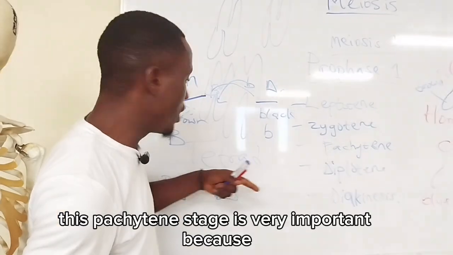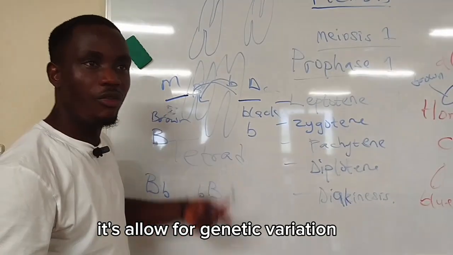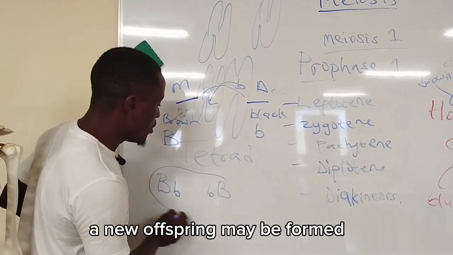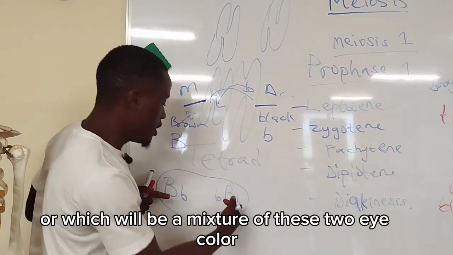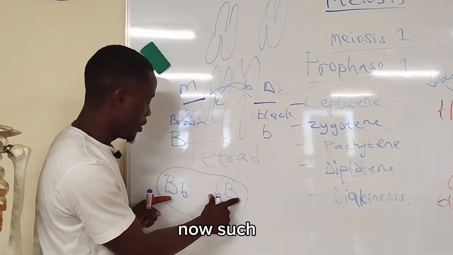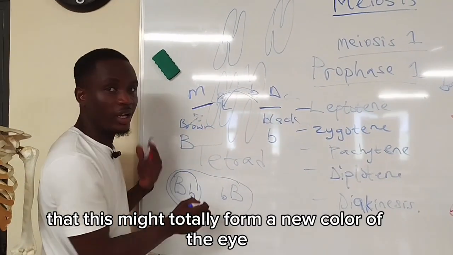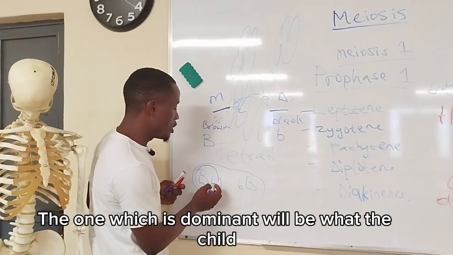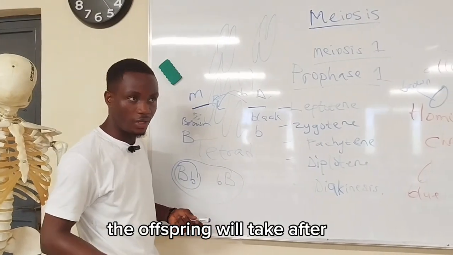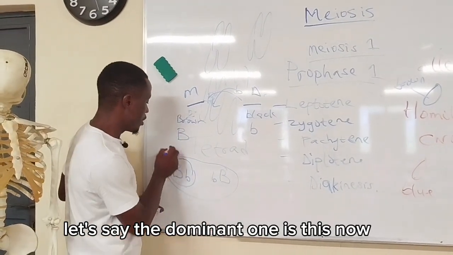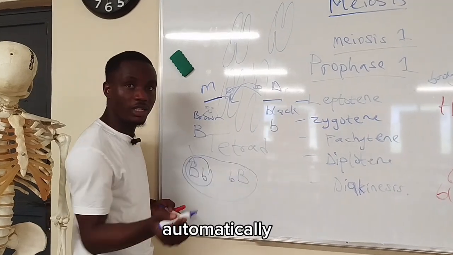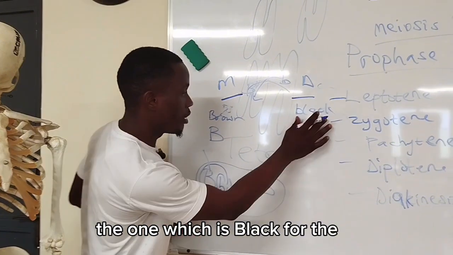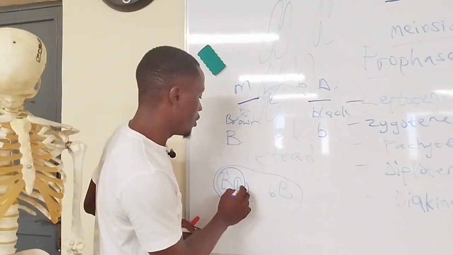This stage is very important because it allows for genetic variation. During this stage, a new offspring may be formed which will be a mixture of these two eye colors, such that this might totally form a new eye color for the offspring. Or in some cases, when we have dominant and recessive genes, the one which is dominant will be what the child, the offspring, will take after. So in the case where the dominant one is for brown eye color, automatically the child will have brown eyes, because the black one from the father is recessive.